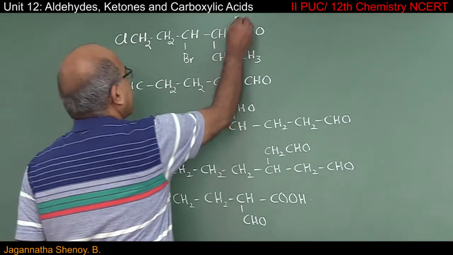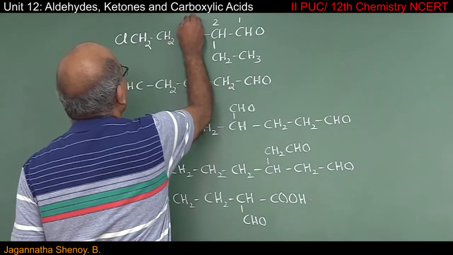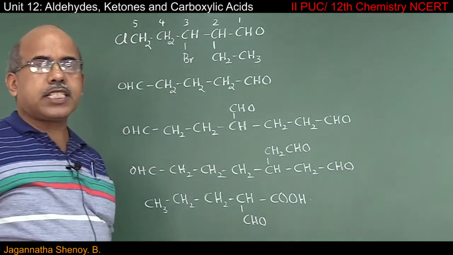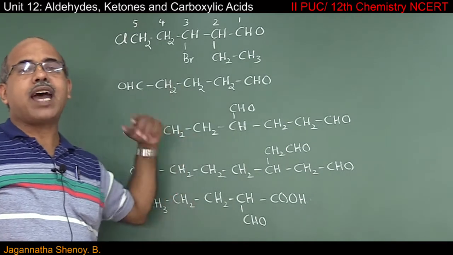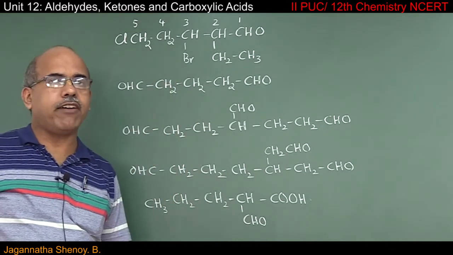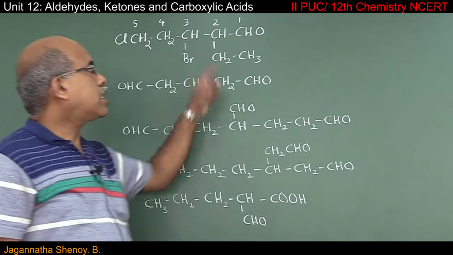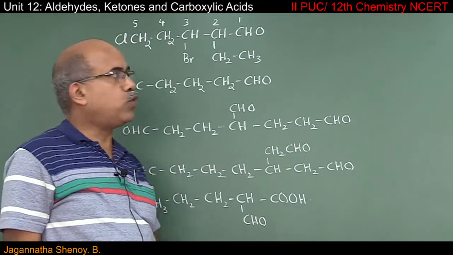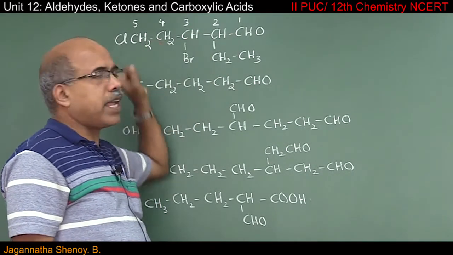So this carbon atom should be number 1, 2, 3, 4, 5. Now this chain definitely contains 1 carbon atom less when compared with the longest continuous chain of carbon atoms. But because this particular carbon chain contains the principal functional group, this is the correct main chain.